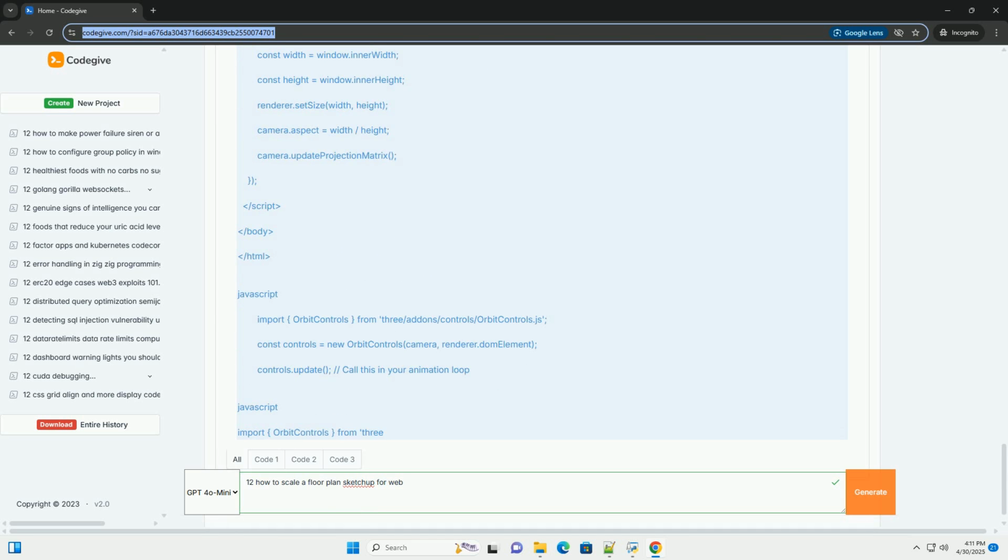OBJ, .obj, a more traditional format, often accompanied by a .mtl file for material definitions and texture files. While OBJ is widely supported, it's less efficient than glTF for web use. It typically results in larger files and slower loading times. Collada, .dae, another older format. Not as well optimized for the web as glTF.